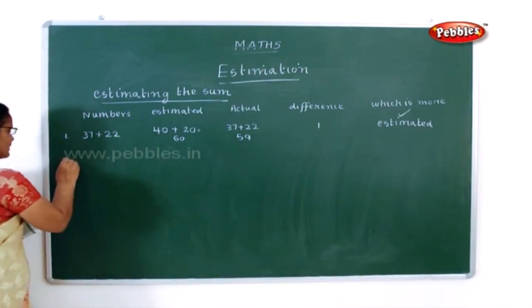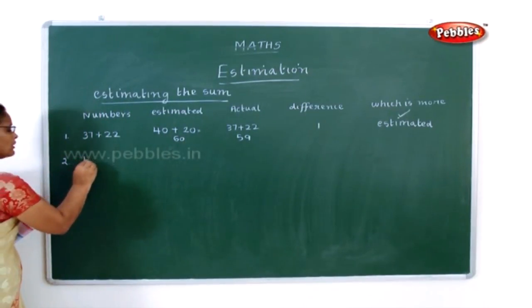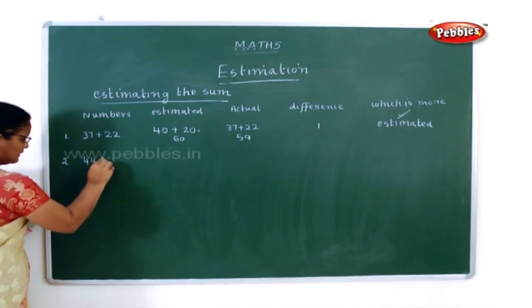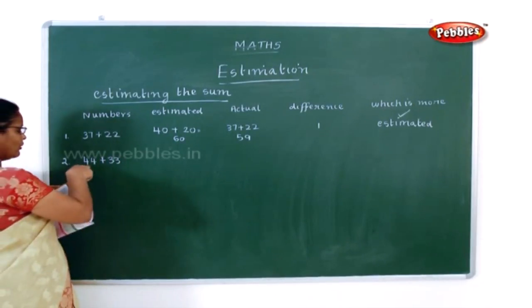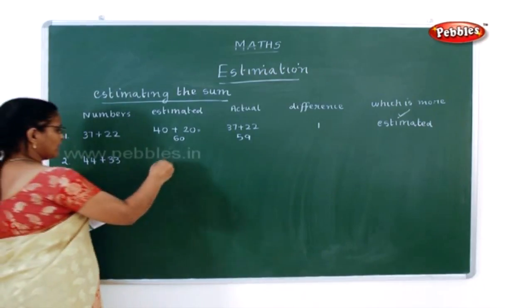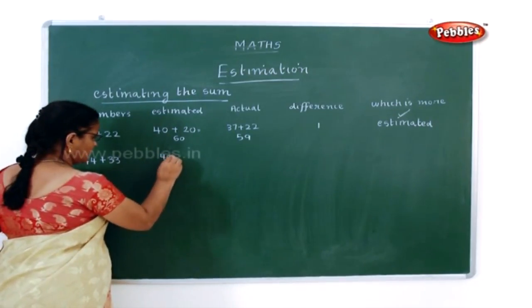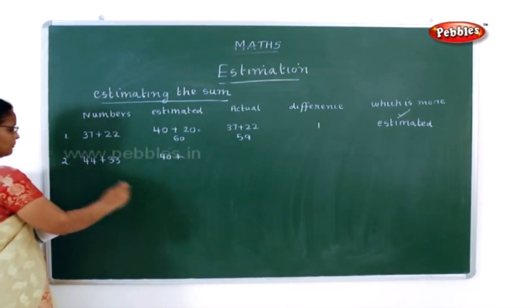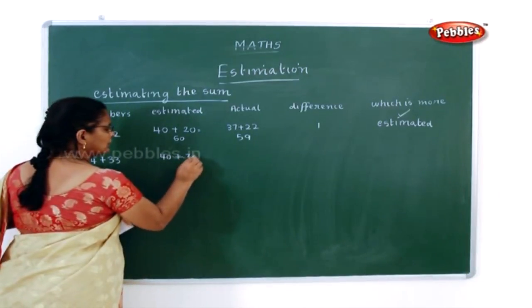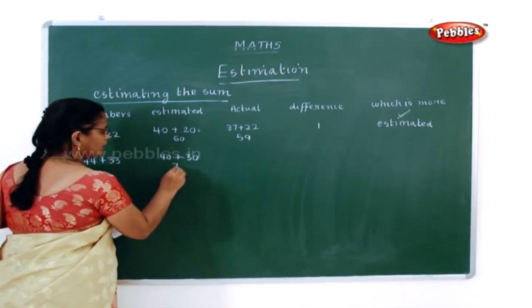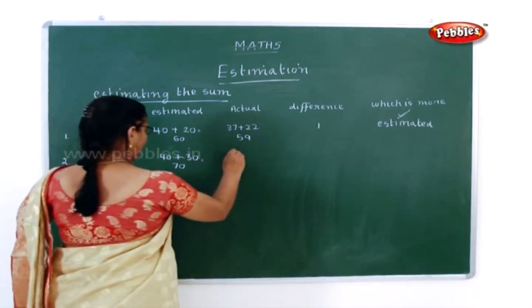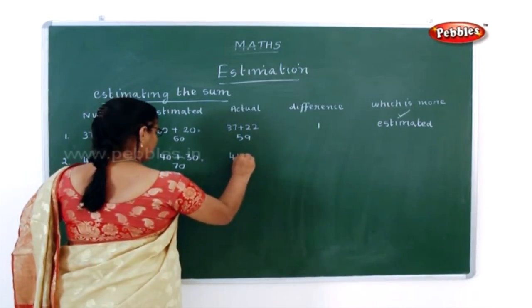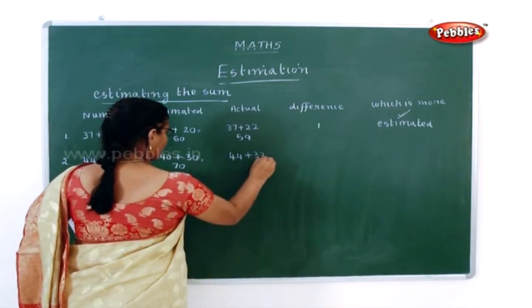Now in second number, it is 44 plus 33. Now 44 can be rounded to 40 and 33 can be rounded to 30. So what is the estimated number here? It is 70. Now what is the actual number here? 44 plus 33. So what is the number here?